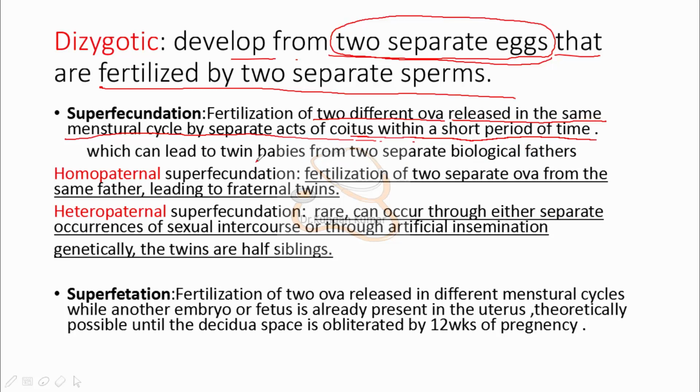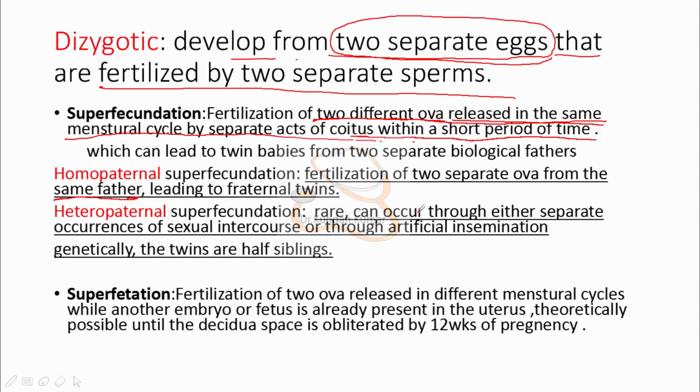So here you can see two different ova released in the same menstrual cycle, and that will be fertilized by the sperm of two separate biological fathers. So it could be homopaternal or heteropaternal. If the two separate ova are fertilized by the sperm of the same father, that is known as homopaternal and leads to fraternal twins.